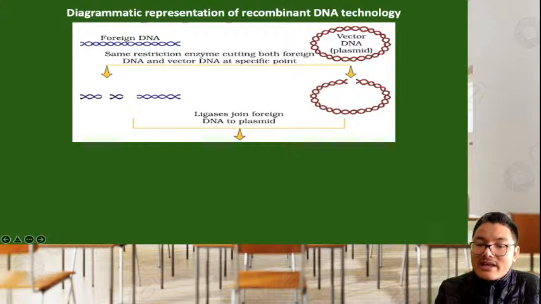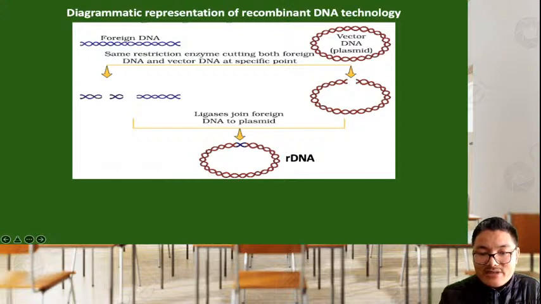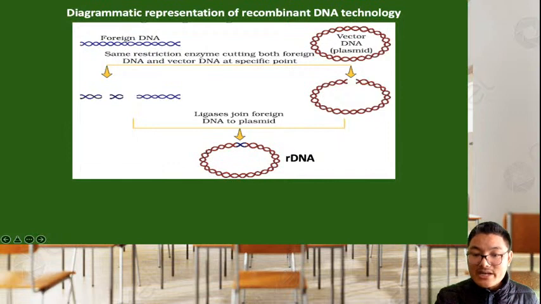In this way there is formation of rDNA, newly recombined DNA. This DNA is carrying the desirable or foreign gene, suppose the insulin gene, along with the vector DNA, and hence it is called recombinant DNA, newly constructed.